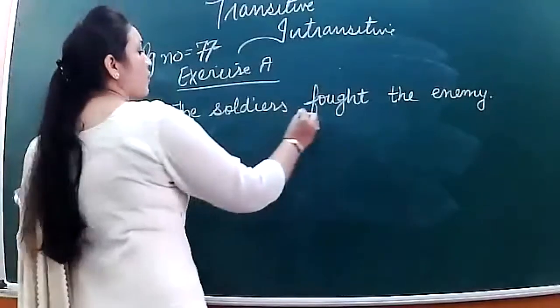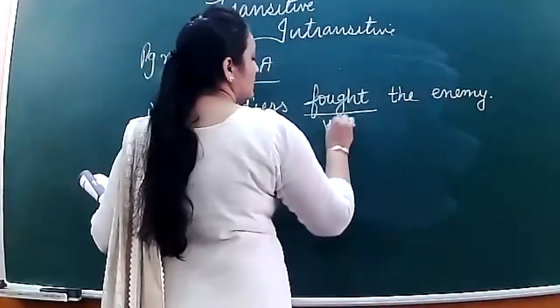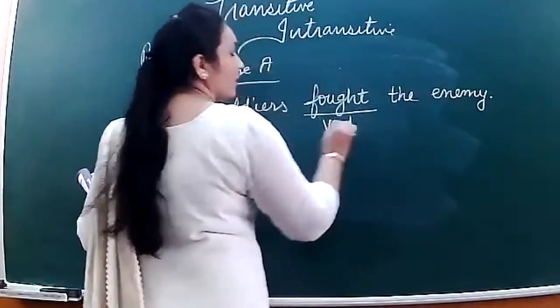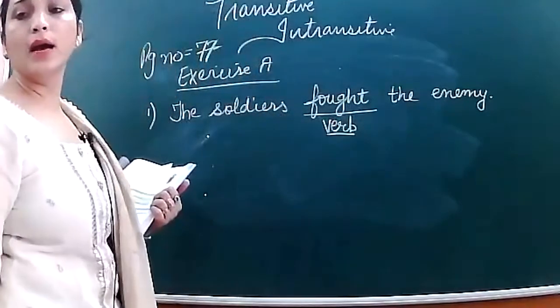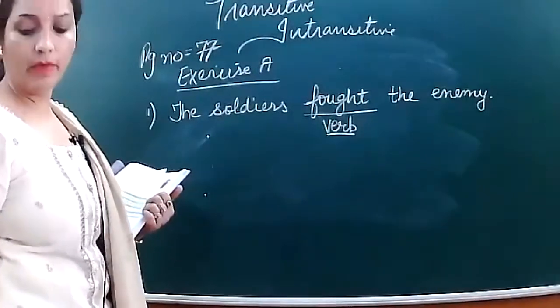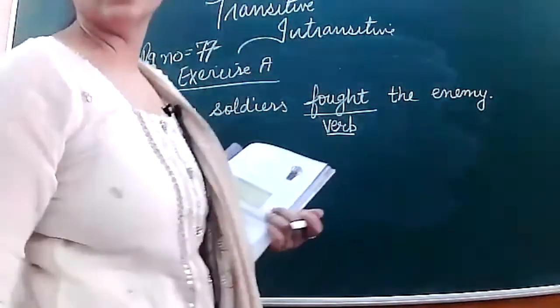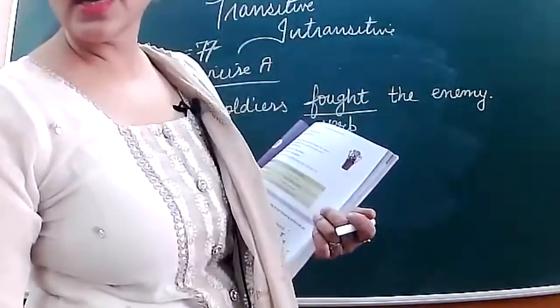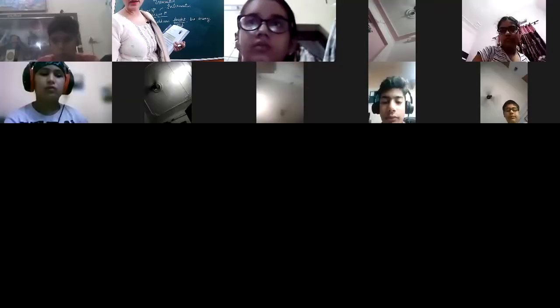So fought here is what? Fought here is a verb. And the enemy will be? I can ask this answer from any of the children. Get ready.